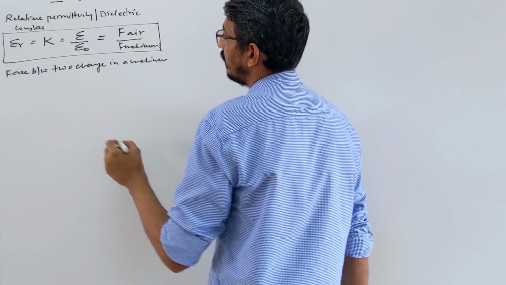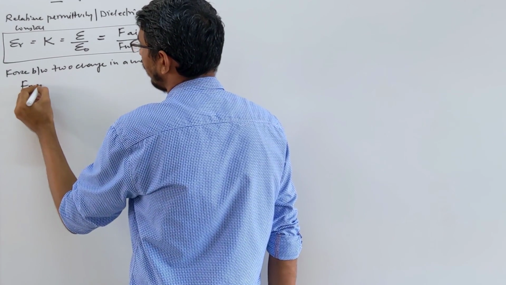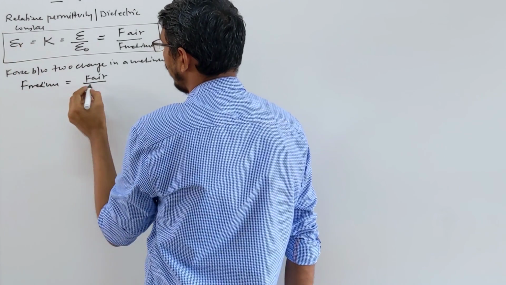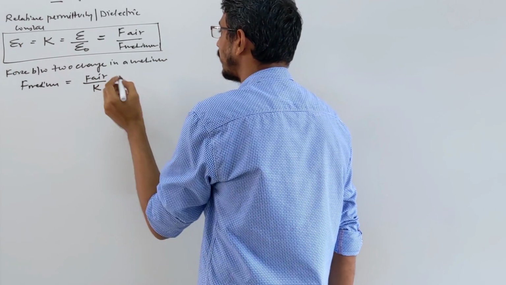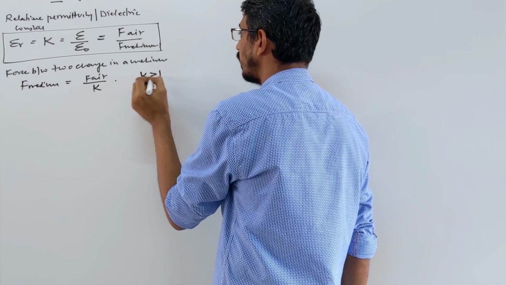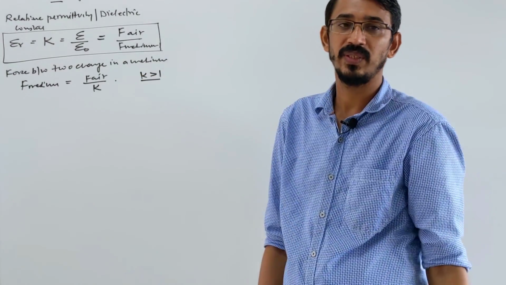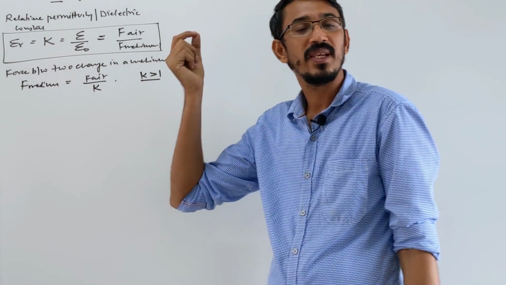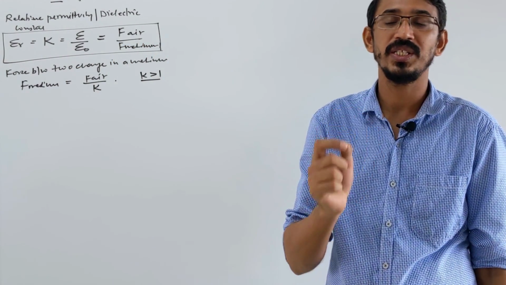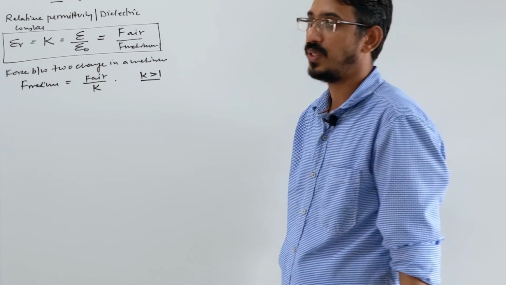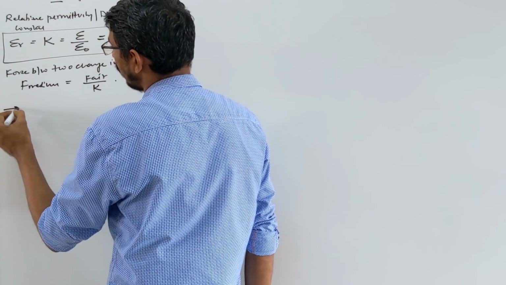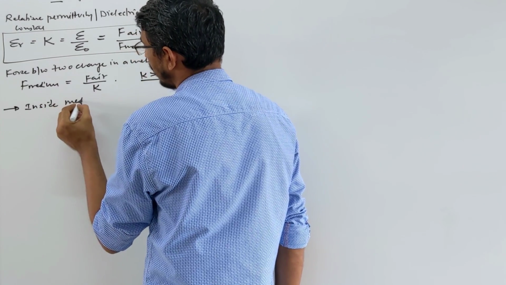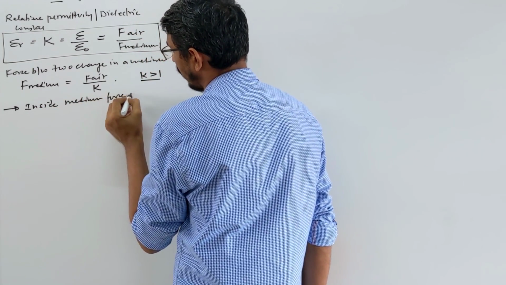The force in the medium is F medium equals F air by K, the relative permittivity, and we know that this K is always more than 1 for any medium. K is 1 for air. So the force inside a medium is always less than in air. When you put charges inside a medium, the force between them is always reduced. So inside a medium, what happens? The force is always